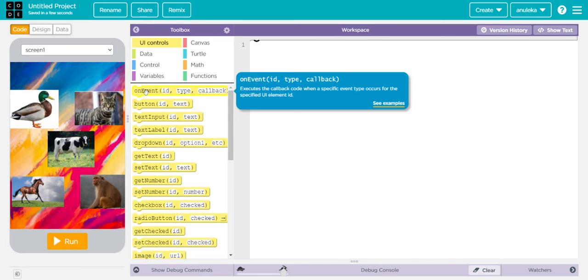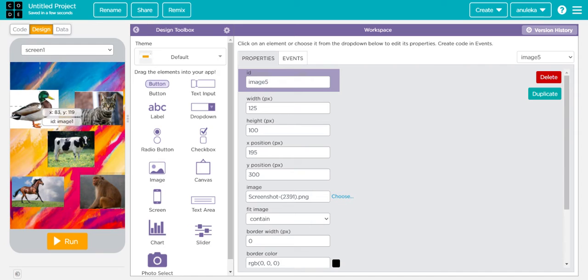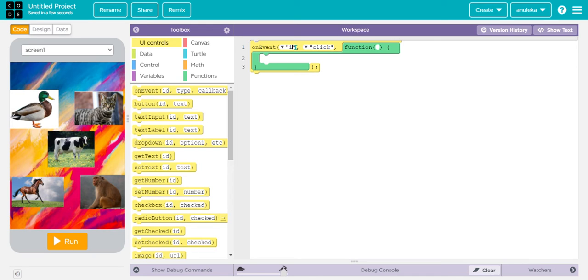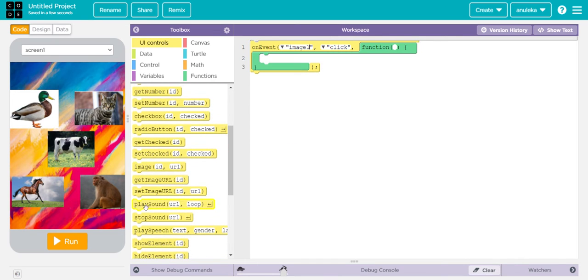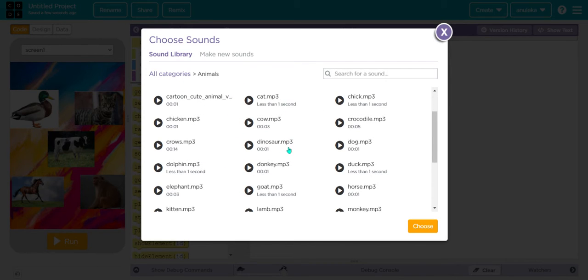Now let's go to the code. On event, our ID of duck is image 1. In place of ID, we will keep the ID of duck. On event image 1 click, play sound, go to animals and choose duck.